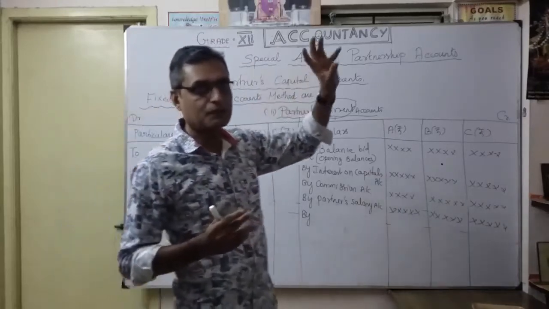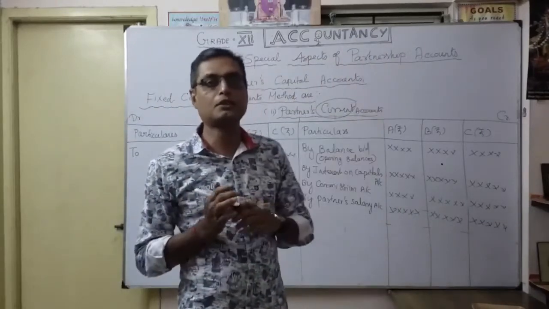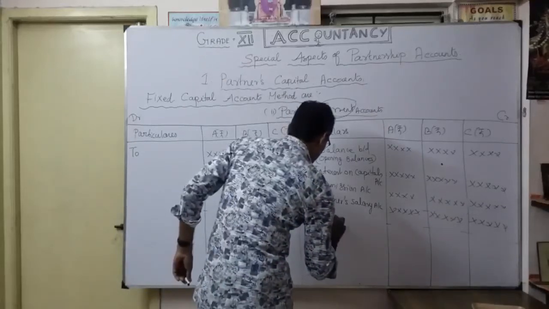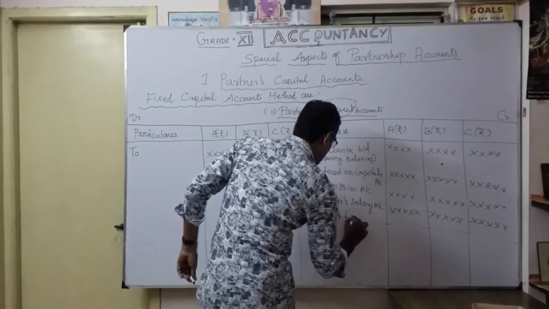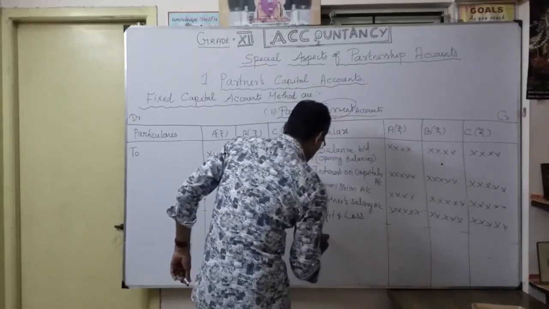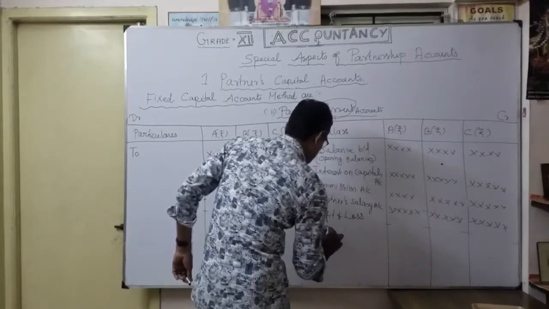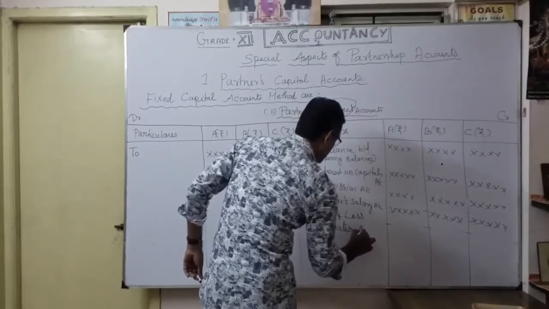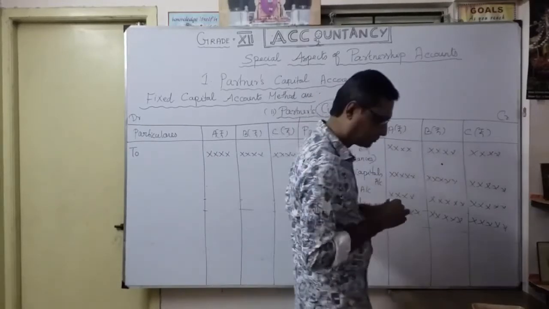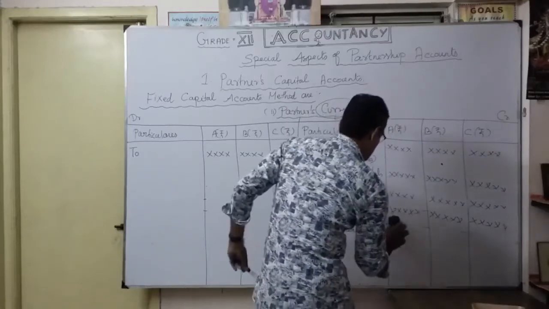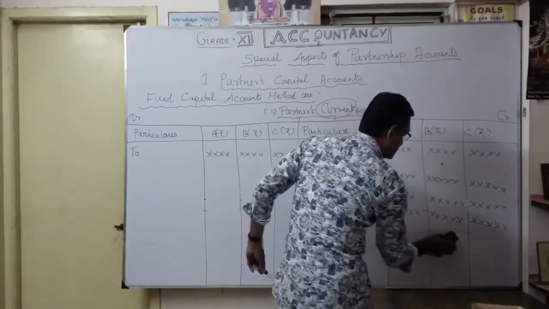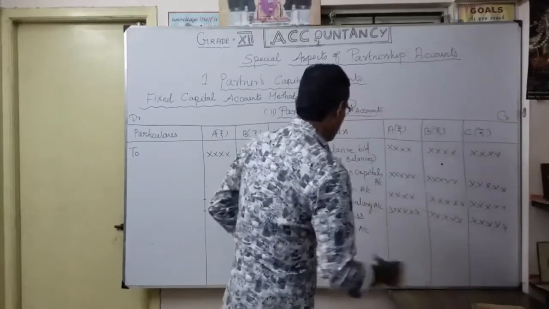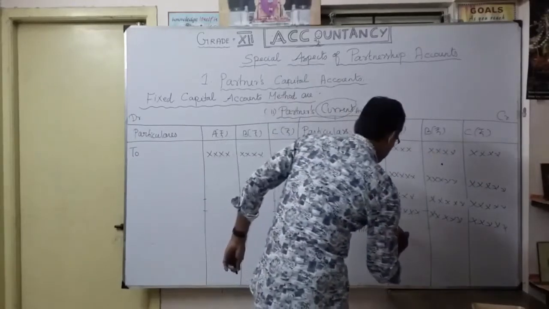Under that, finally, the profit distributed to the partners we are going to show here, by profit and loss appropriation account.